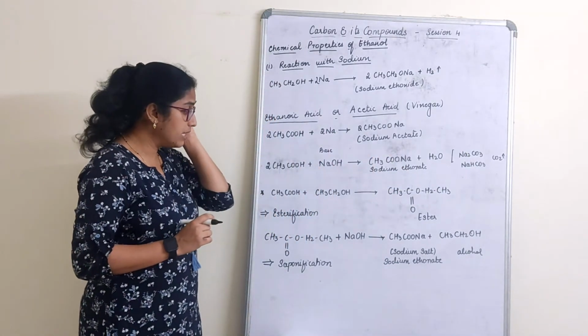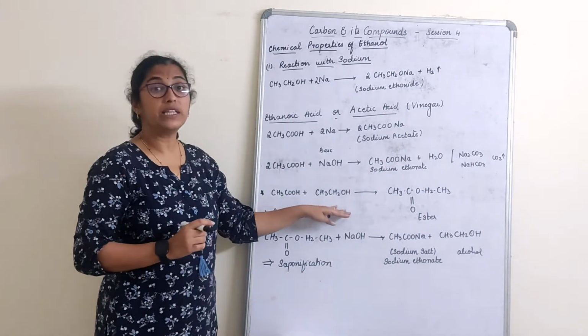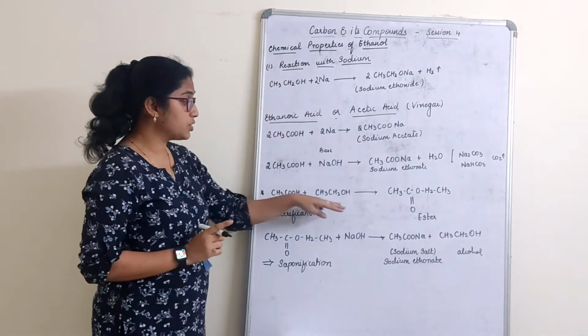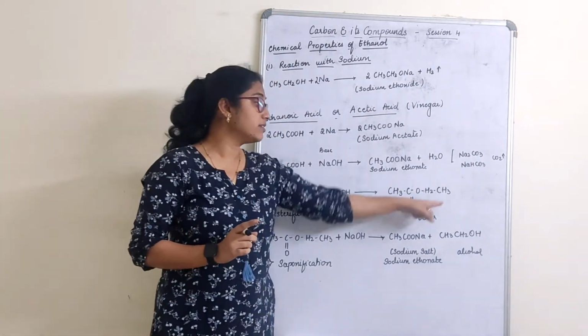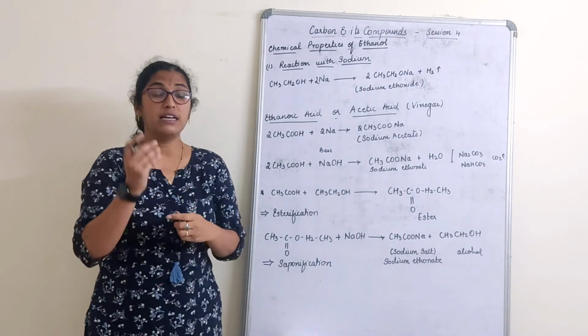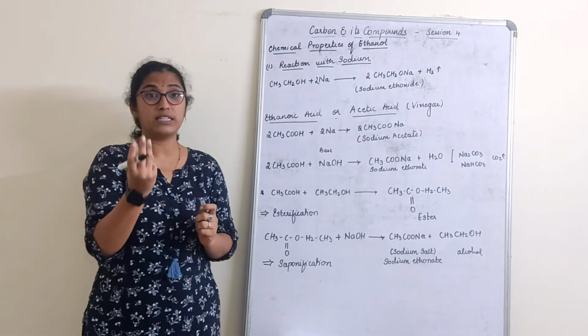Next we go with when ethanoic acid reacts with ethanol. The first one we checked, we get an ester. Ester is nothing but a fruity smell product, a byproduct that we get which has a sweet fruity smell.